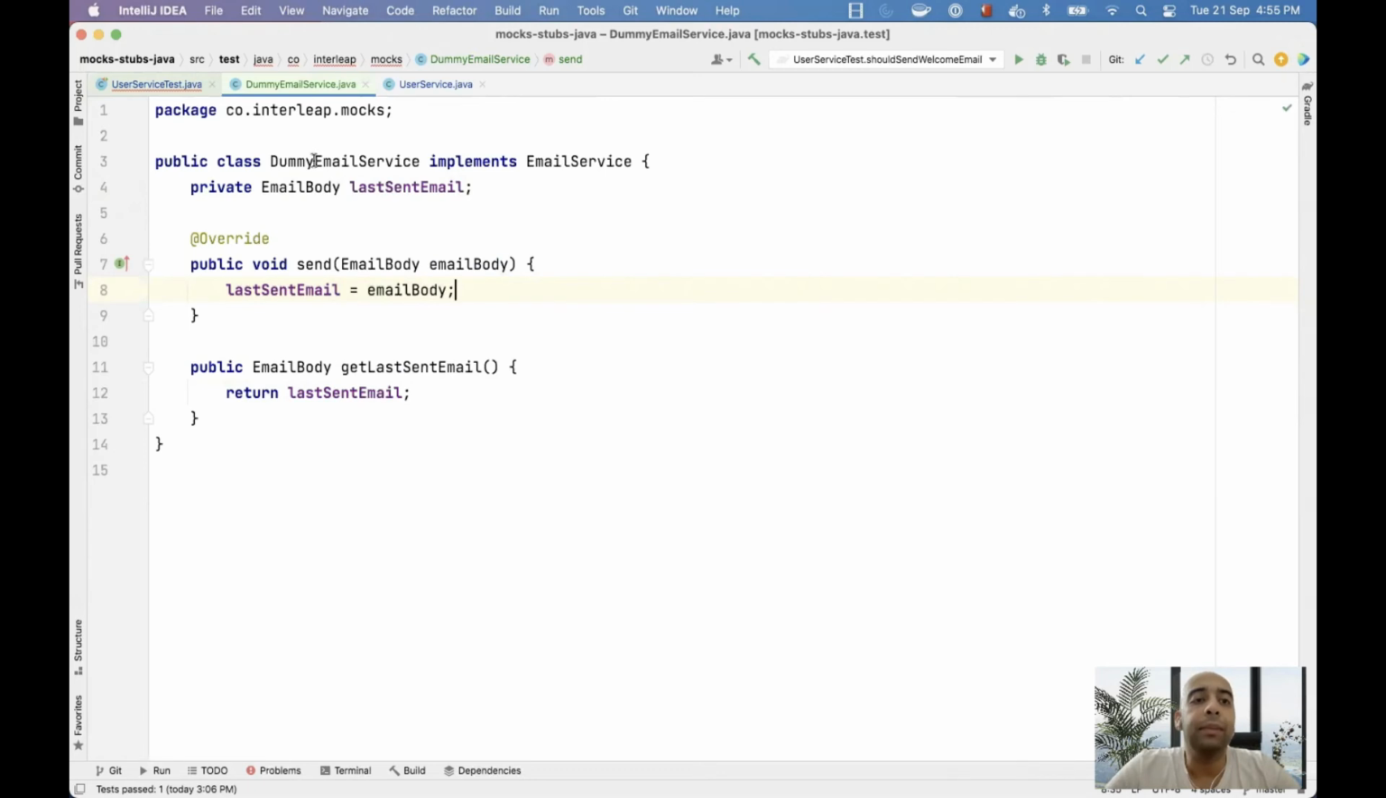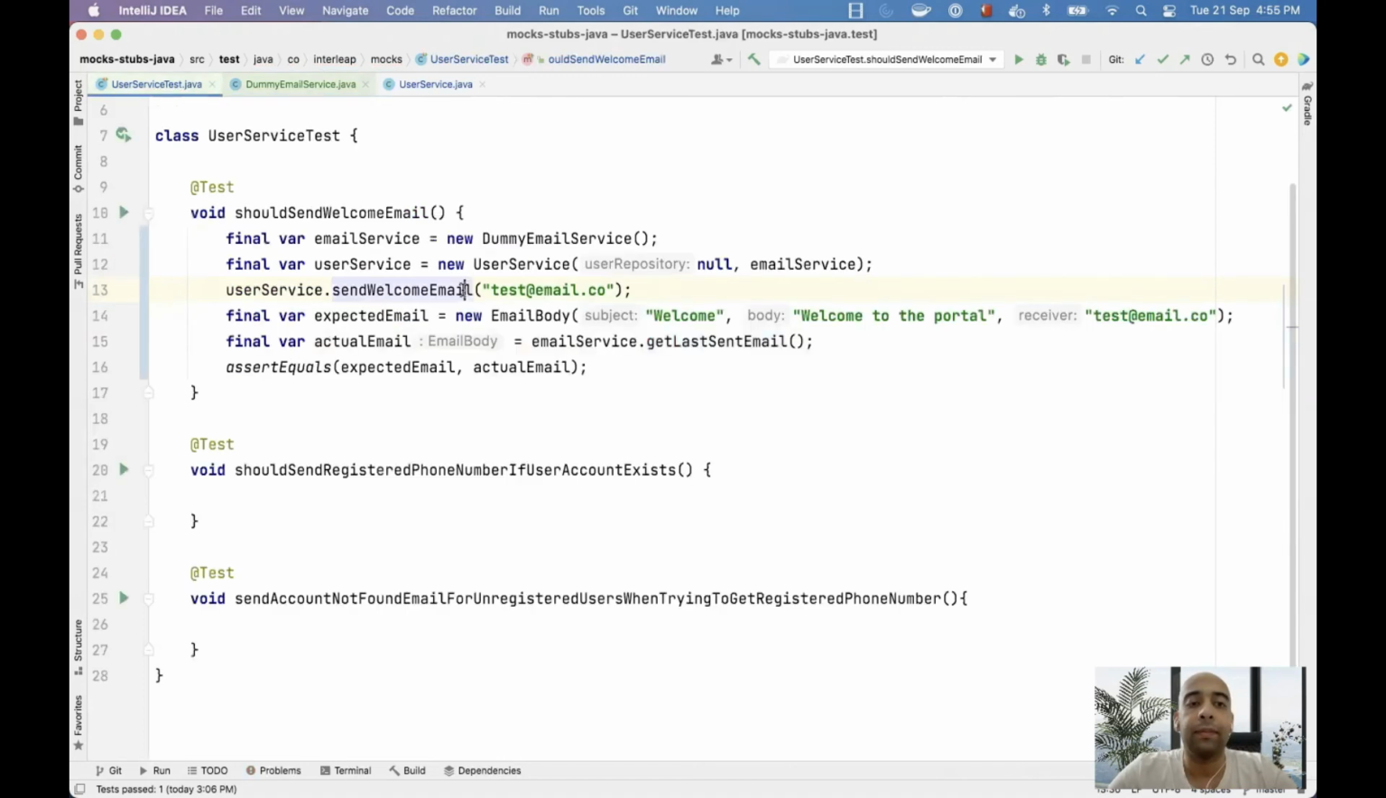Look at the dummy email service class now. It is acting just like the dummy in the car crash testing. Every time the send method is called, it captures what is the data provided to that send email method. And when you try to retrieve this, it will give you data about the last sent email. I'm going to run this test now. I hope this is going to pass.